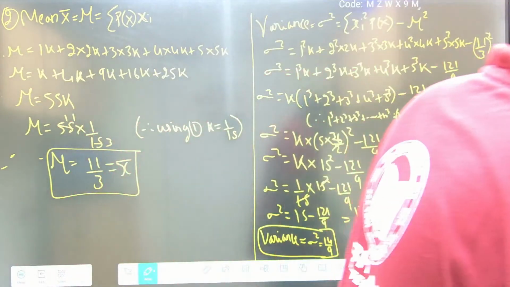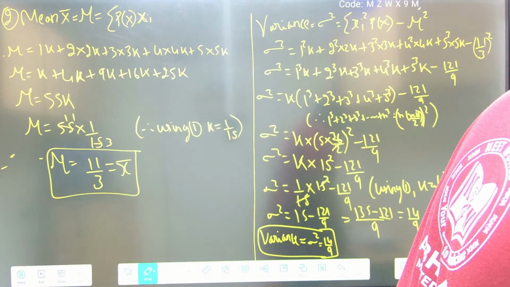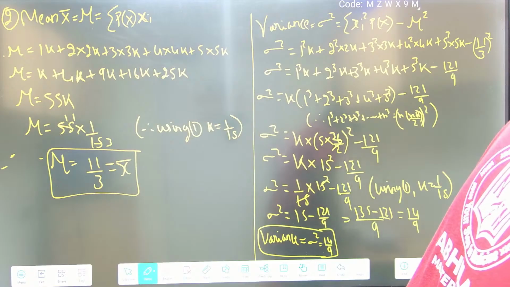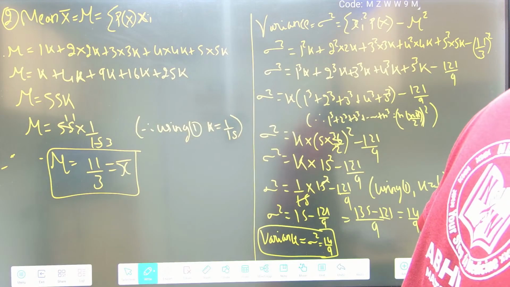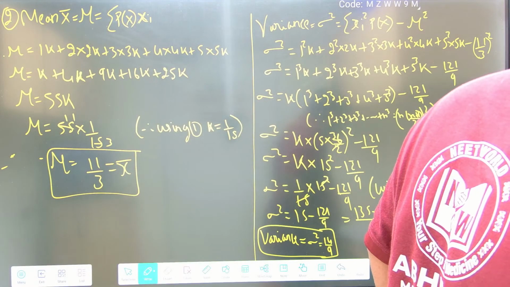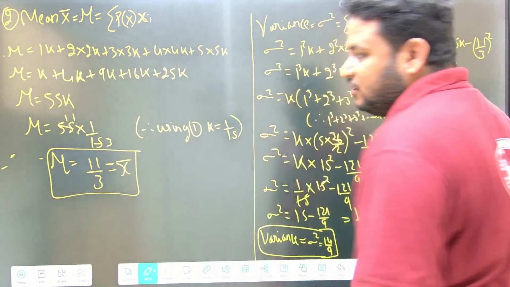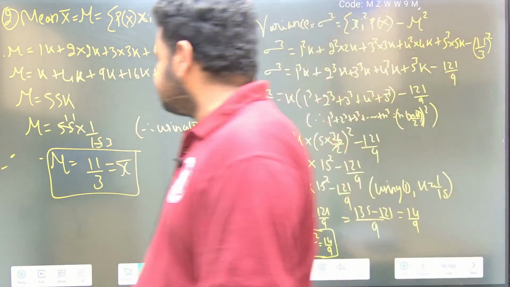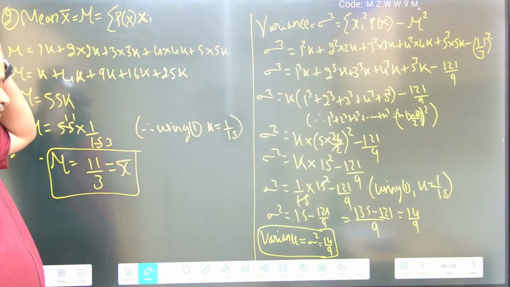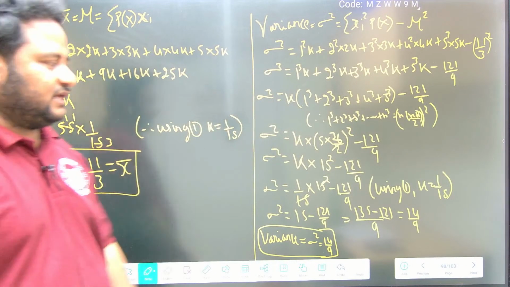Let me recheck from our module. Mu is equal to 11 by 3 we got, and sigma square is equal to 14 by 9. In the end you can write the value of k, mean and also variance as 1 by 15, 11 by 3 and 14 by 9. Effectively like this you can write it.